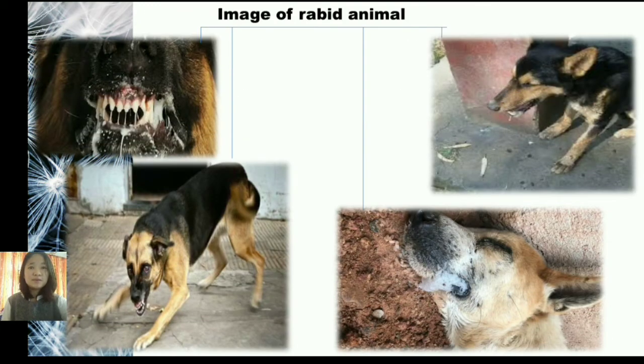Now you can see some images of rabid animals showing some of the clinical signs, such as salivation from the mouth, becoming extremely aggressive, and sometimes they tend to hide themselves due to the photophobic condition, and that occurs due to the paralysis of the respiratory tract, jaw muscle, and throat muscle, and due to some severe infection in their secondary tissues and all.